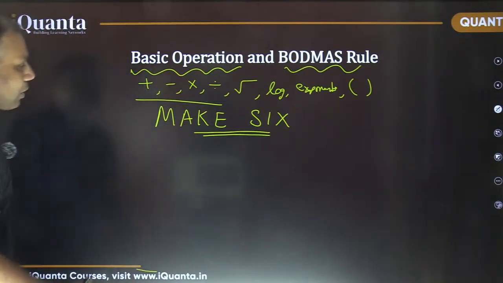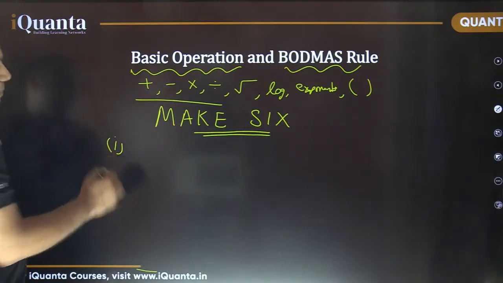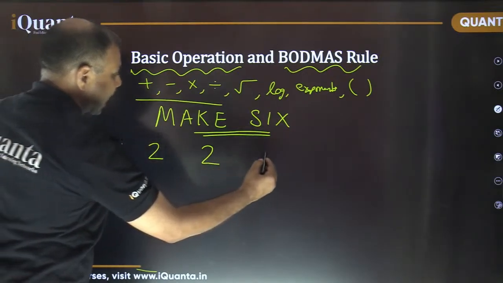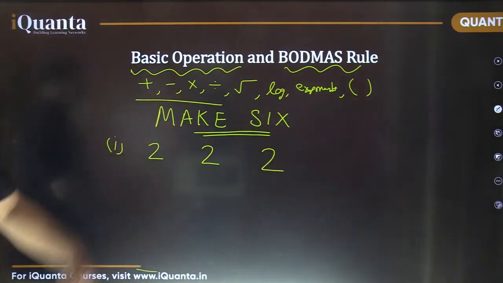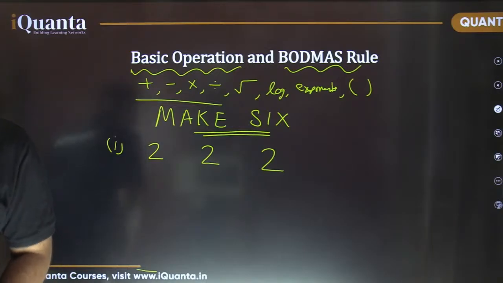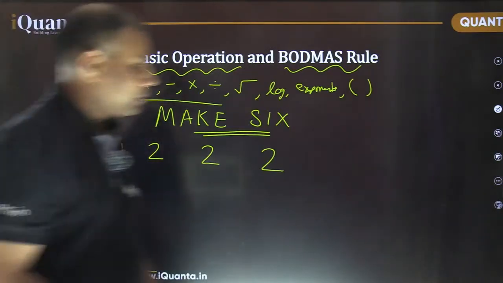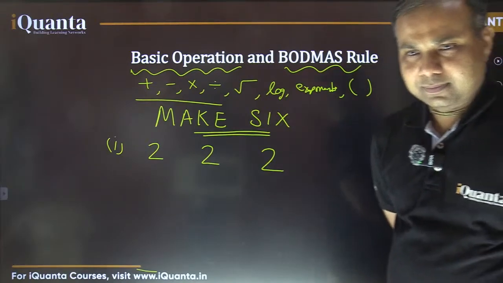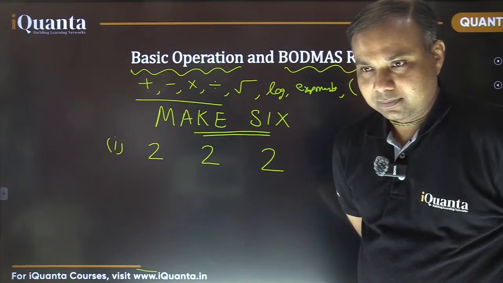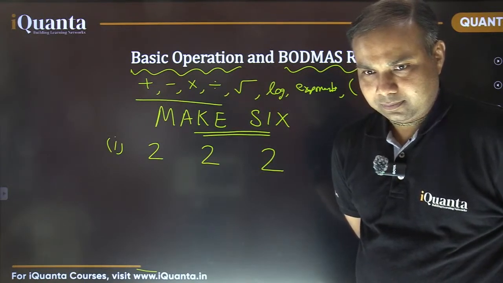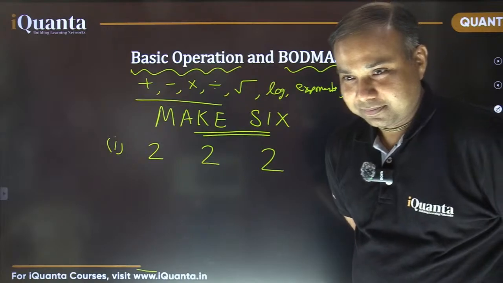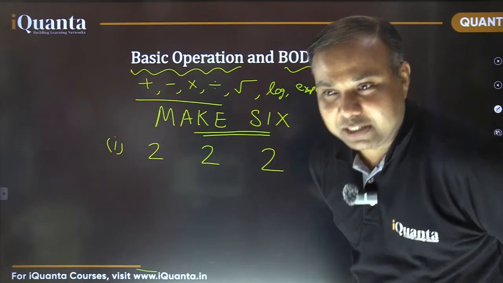Okay, right. So the first question here, I'm giving you 3 numbers: 2, 2, and 2. Your target is to make 6. Write in the comments fast. Write the complete expression, amigo.